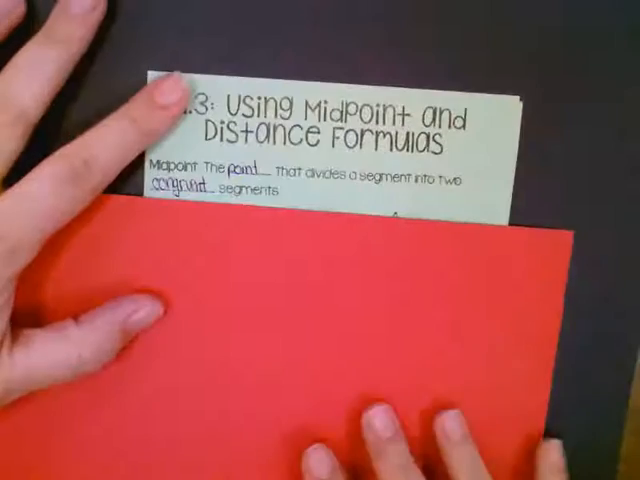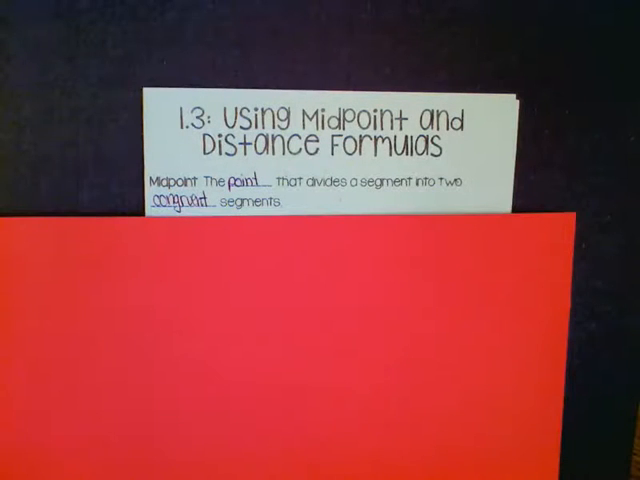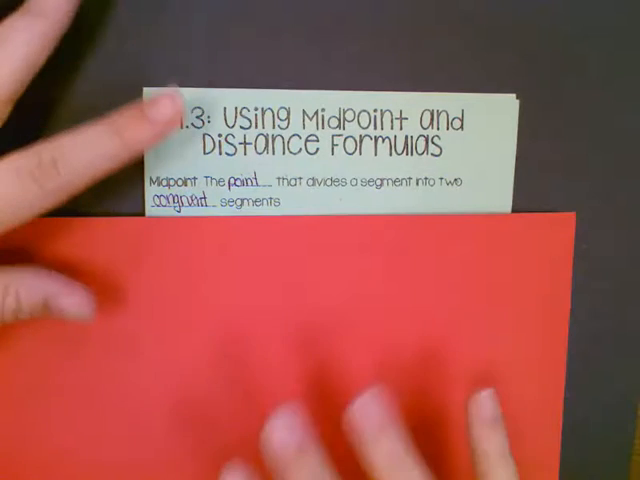So we talked about segments and congruent segments and what that means. When we talk about the midpoint, that's the point that divides a segment into two congruent segments. So it's just a point that's exactly in the middle of the endpoints. And that can only be for a segment because we can't divide a line, because the line goes on forever.